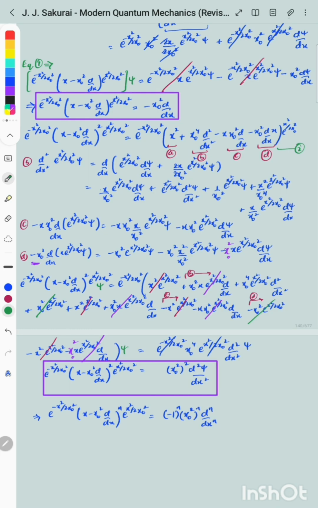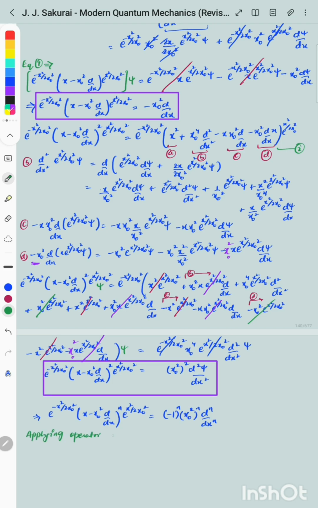Now I want you to recall that in the nth energy eigenfunction, we had no exponential term on the left-hand side of the bracketed term, whereas we had the exponential term with negative power on the right-hand side. So we are exactly going to make that form on the left-hand side now and see what happens subsequently on the right-hand side.